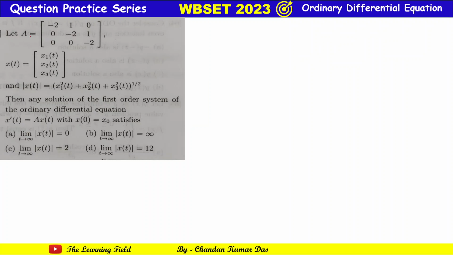It says let A be a given matrix, let x(t) equal to (x1, x2, x3) and mod x(t) equal to (x1 square plus x2 square plus x3 square) to the power half. Then any solution of the first order system of ordinary differential equations x dash (t) equal to A x(t) with x(0) equal to x0 satisfies. See, the matrix is given here. We first calculate the eigenvalues of A. Since this is an upper triangular matrix, the diagonal entries are the eigenvalues: minus 2, minus 2, minus 2.